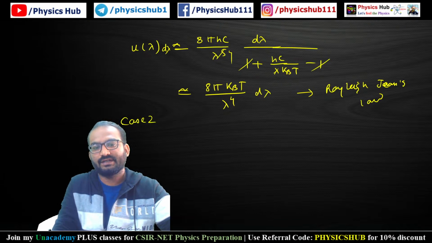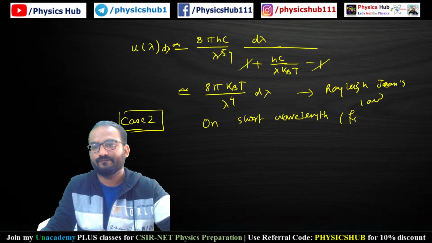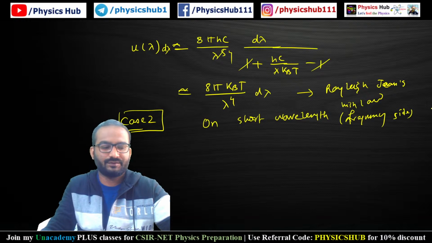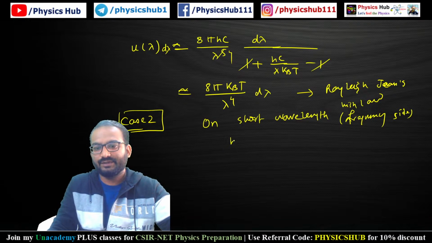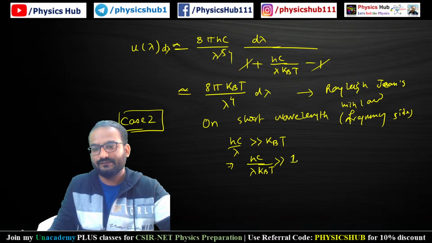Next, we are considering case 2, the shorter wavelength regime. Short wavelength means high frequency side. What do you get on the high frequency side? If it is high frequency, lambda is very small, so hc by lambda will be much greater than kBT. It means hc by lambda kBT would be much greater than 1.